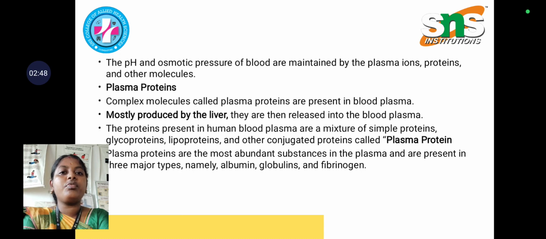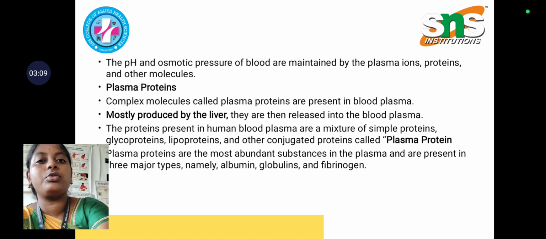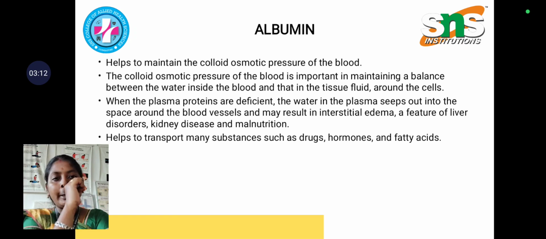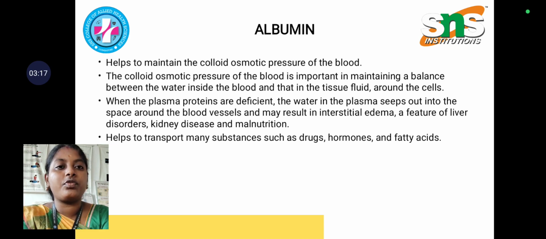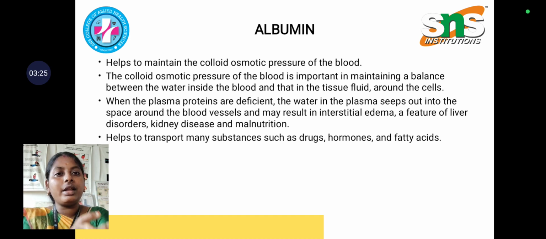The mixture of proteins in human plasma, including simple proteins, glycoproteins, lipoproteins, and conjugated proteins, is together called plasma proteins. These plasma proteins are the most abundant substance in plasma, and mainly there are three: albumin, globulin, and fibrinogen. Albumin helps to maintain the colloidal osmotic pressure of the blood, which is important in maintaining the balance between the water and blood.